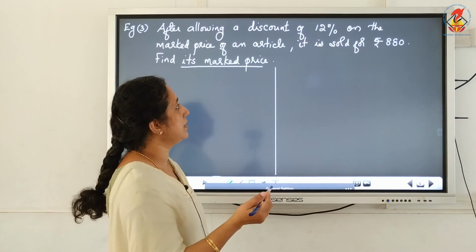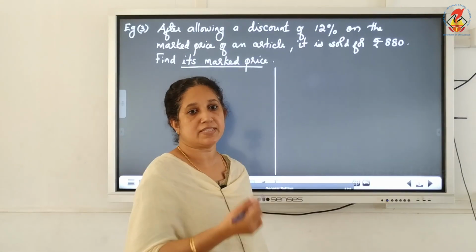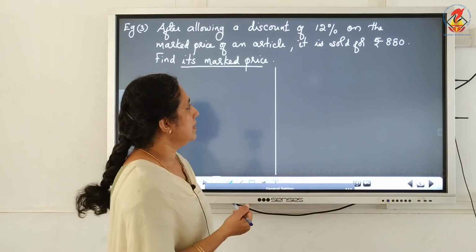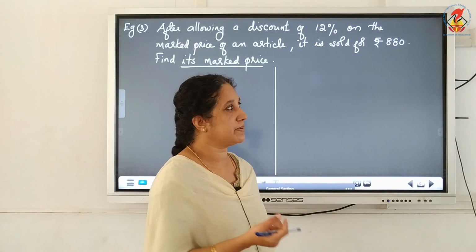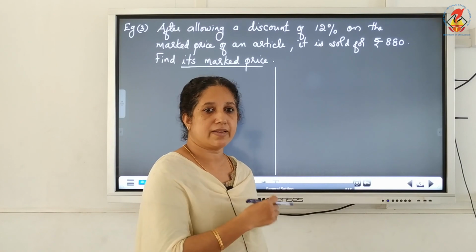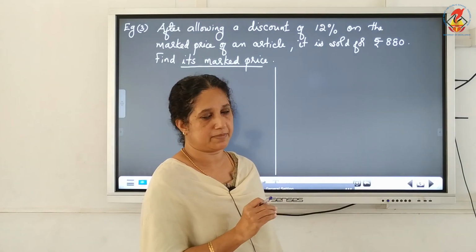So we have to find out the discount. Here the percentage is given. So what is the discount amount? That we have to find out. Now we can do the problem in two different ways, using the unitary method also, because the percentage is given. We can do it with the unitary method as well as the usual way.